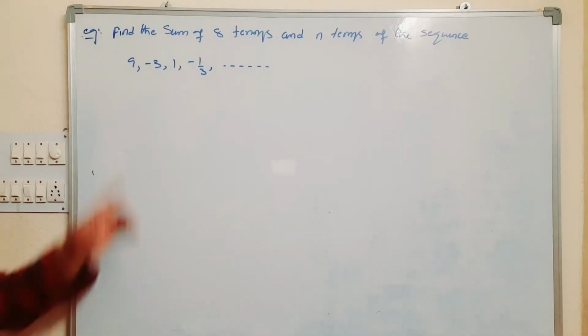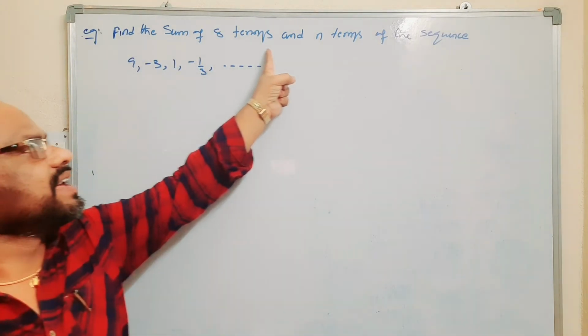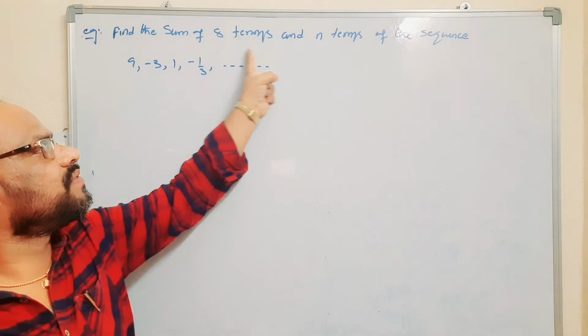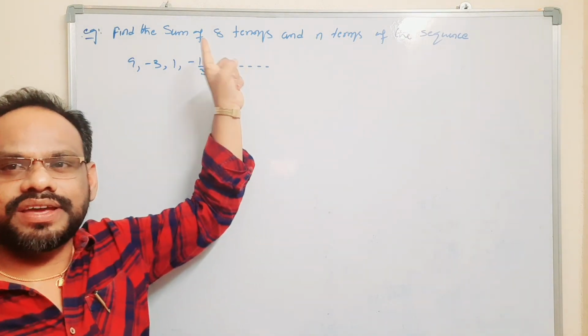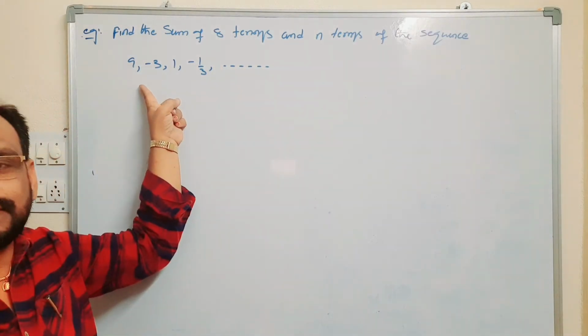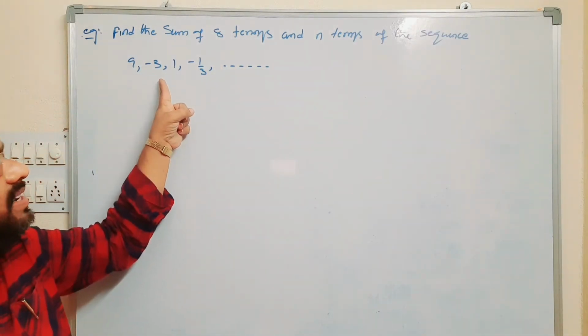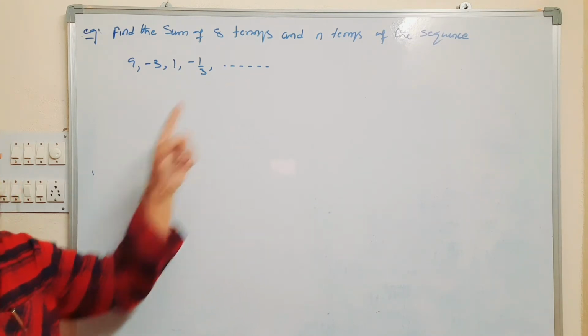Observe the example. Find the sum of 8 terms and n terms of the sequence 9, minus 3, 1, minus 1 by 3 and so on.